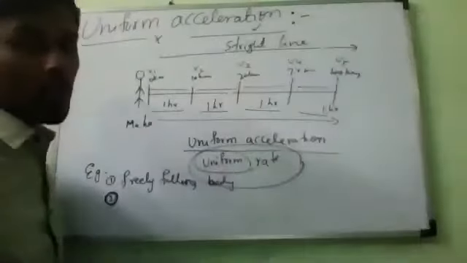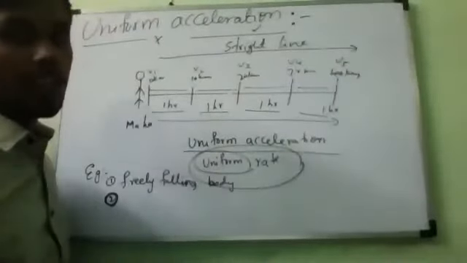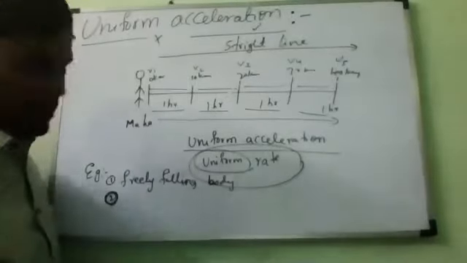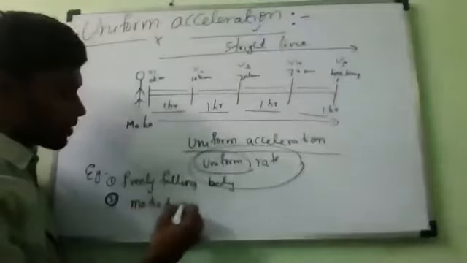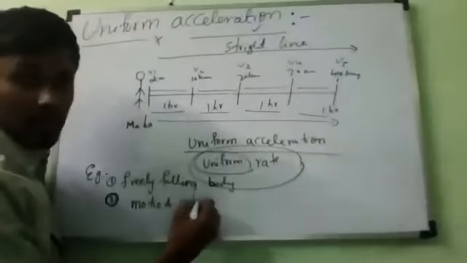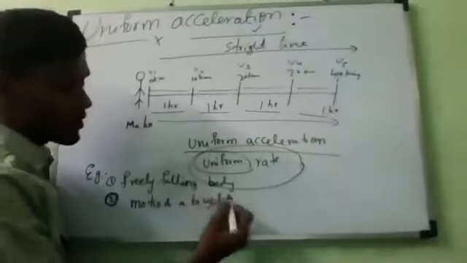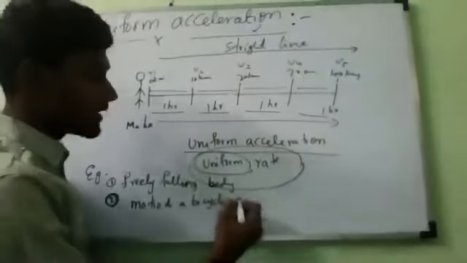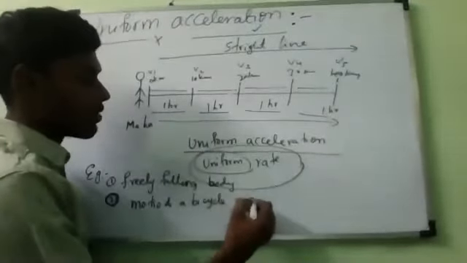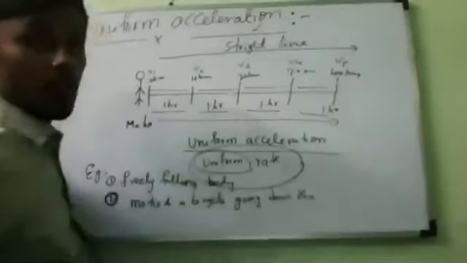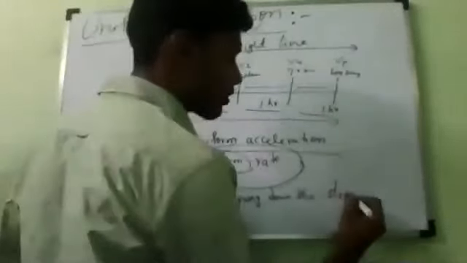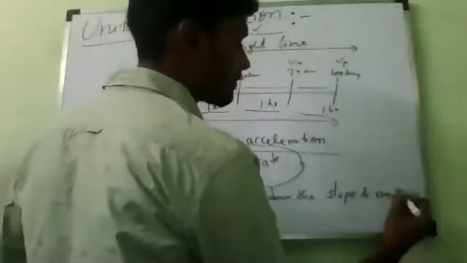So that is the second example: the motion of a bicycle going down the slope of a road. Slope means a road going down.